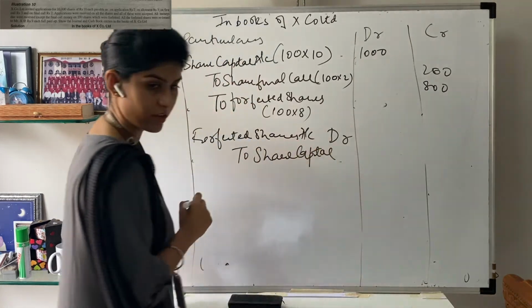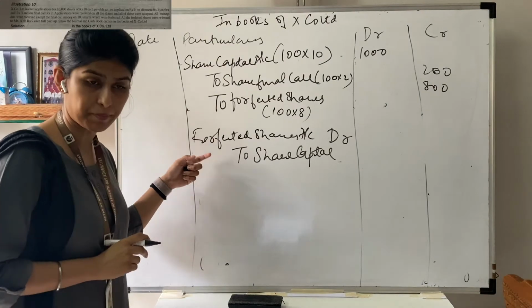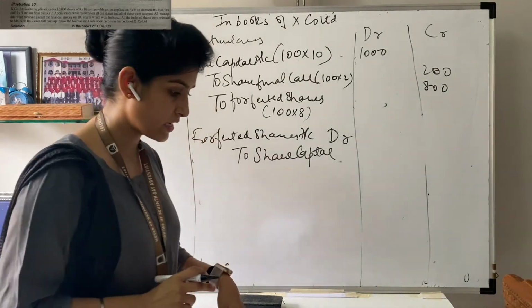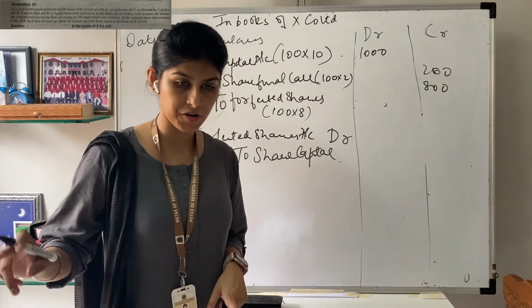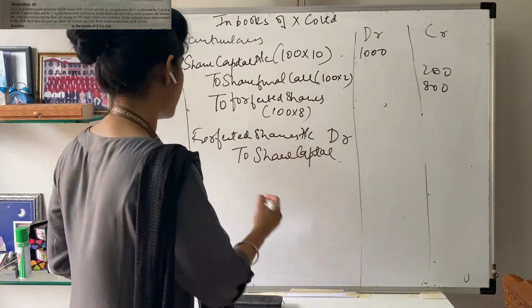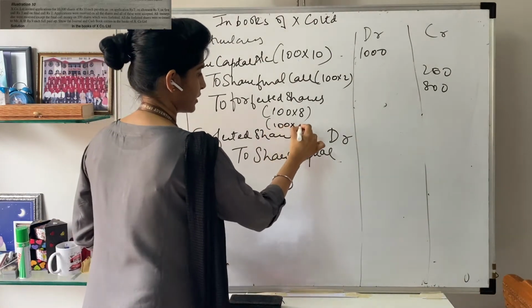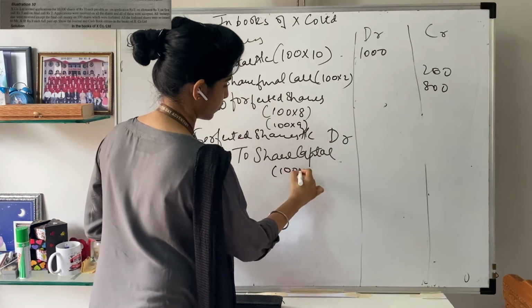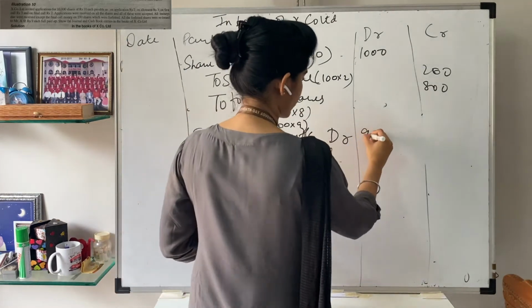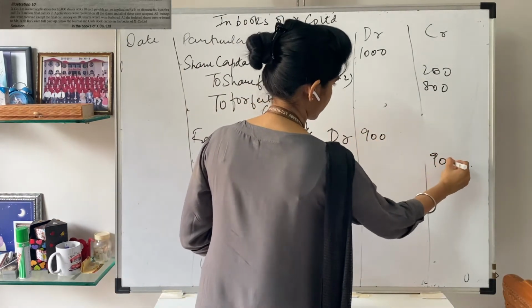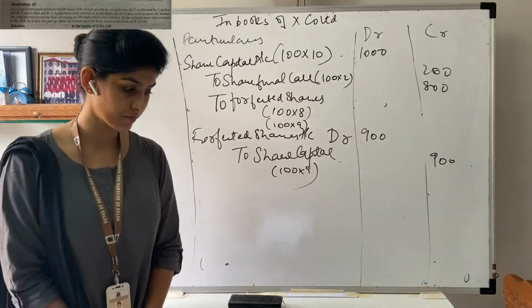To share capital. Journal entry for reissue: these shares of rupees 100 are reissued at rupees 9. So 100 into 9, so the amount will be 900 and 900 on both the debit and the credit side.